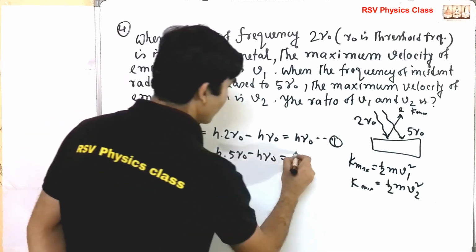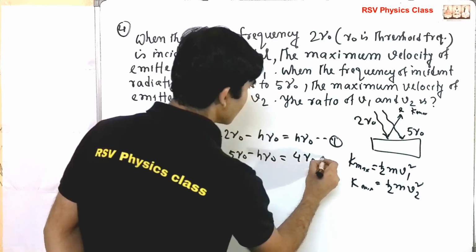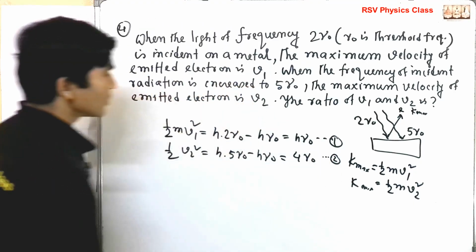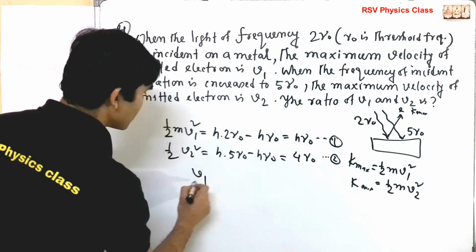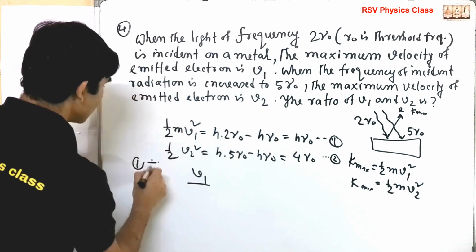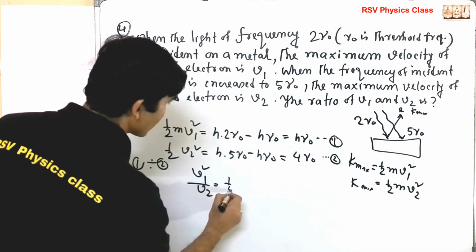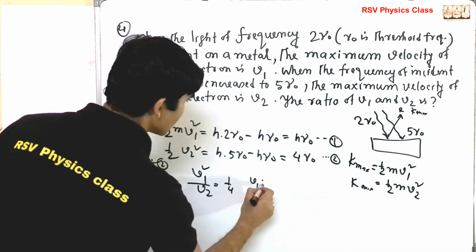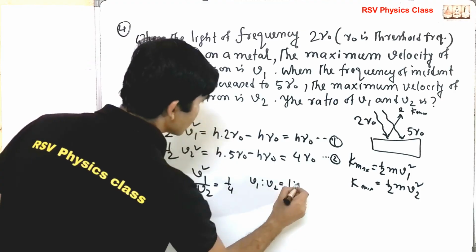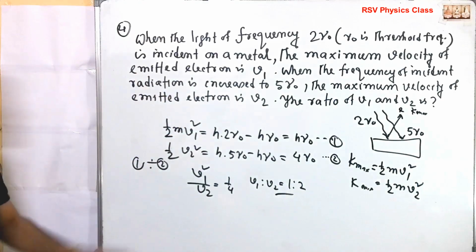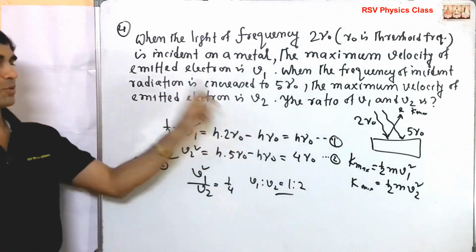So this is 4 nu 0. This is equation number 2. So V1 square by V2 square equal to 1 upon 4. So V1 is to V2 equal to 1 is to 2. The simple problem. Same equation, Einstein's equation for photoelectric effect.